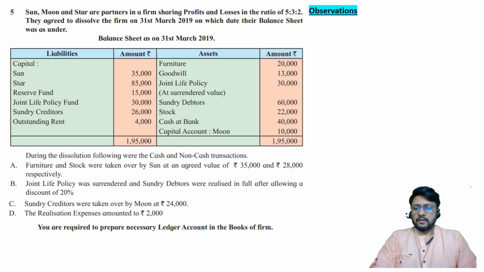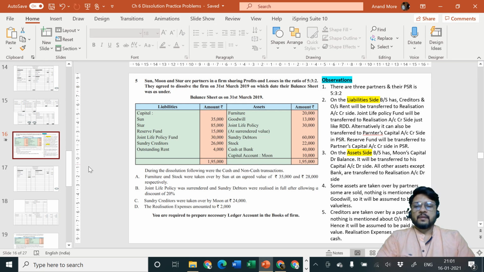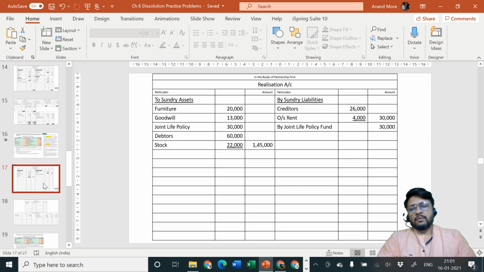Let us go ahead. Yeah, all items are transferred here. Okay, so the first two steps are complete. First step was to open the necessary ledger accounts. Second step was transfer of assets and liabilities. That is complete. Next step is realization of assets. Let us start with realization of assets.